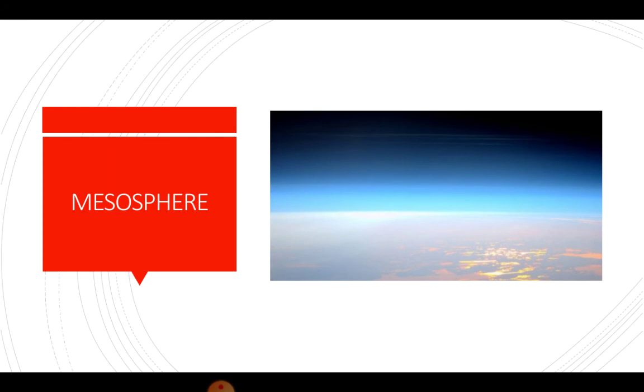The mesosphere lies above the stratosphere and extends from 50 kilometers to 80 kilometers approximately. In this layer, the temperature decreases with height till it reaches more than minus 100 degrees Celsius at the height of 80 kilometers. It is the coldest layer of the atmosphere. This layer burns the meteors that come from the outer space. The mesopause, means the upper part of this layer, separates it from the thermosphere.